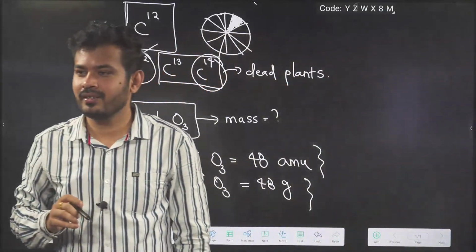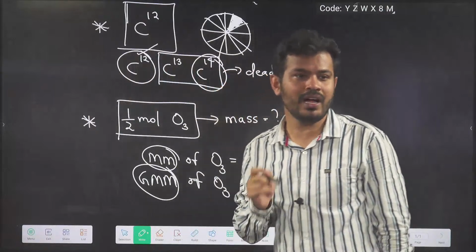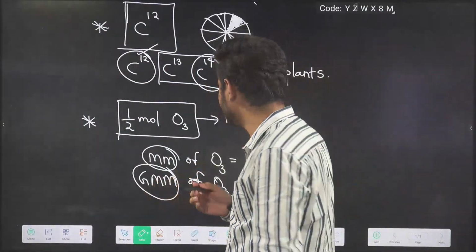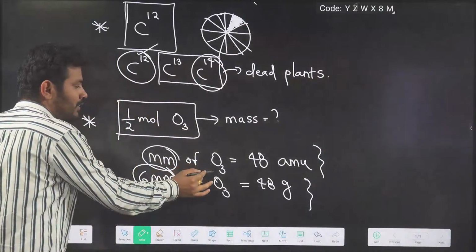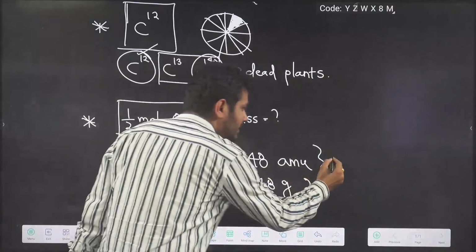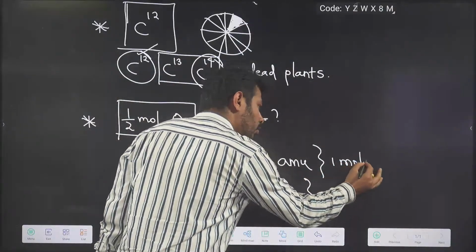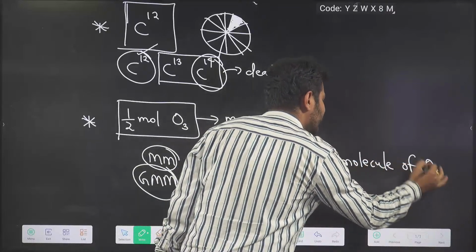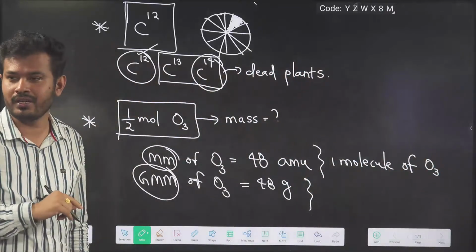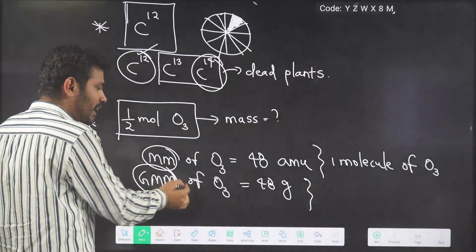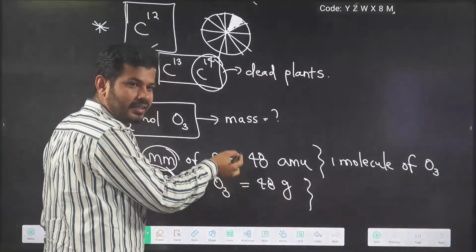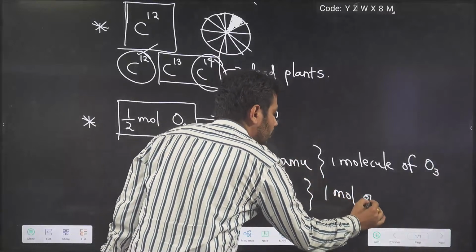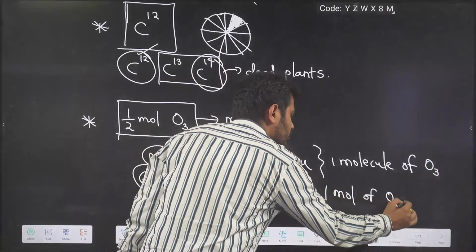Gram atomic mass contains 1 mole of atoms. Gram molecular mass contains Avogadro number of molecules. So I can say the molecular mass of O3, 48 AMU, contains one single molecule of O3. Whereas gram molecular mass, which is 48 gram, has 1 mole of O3 molecules.